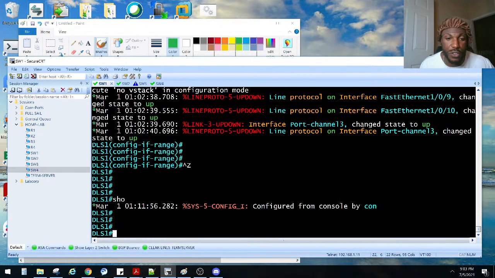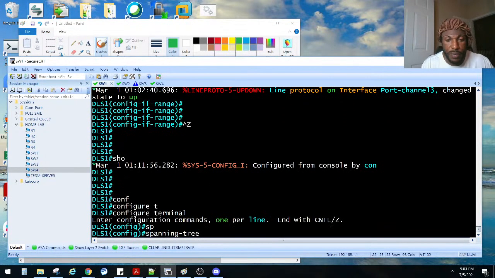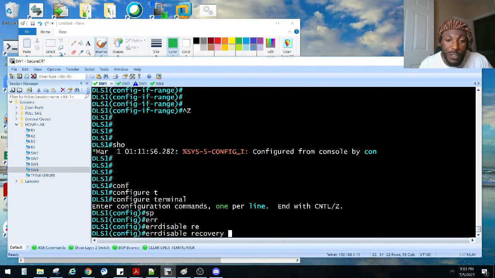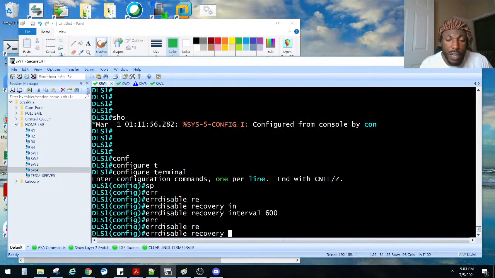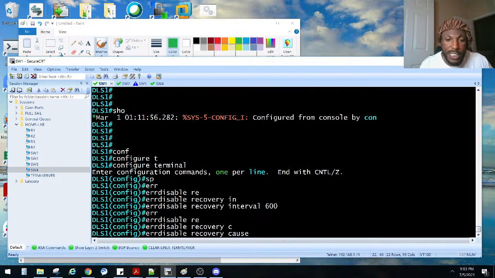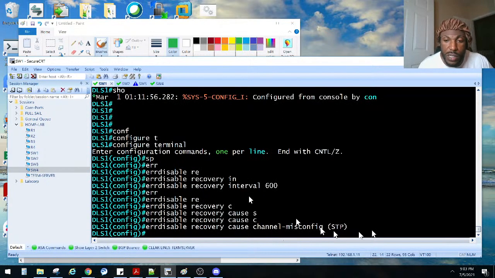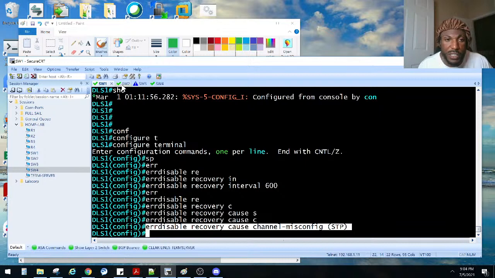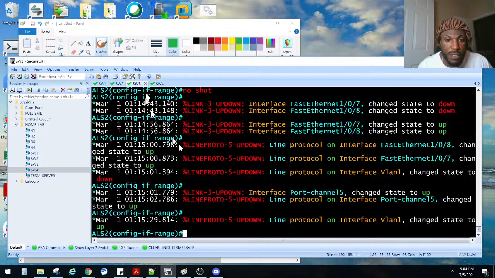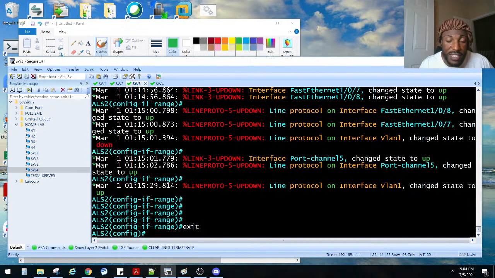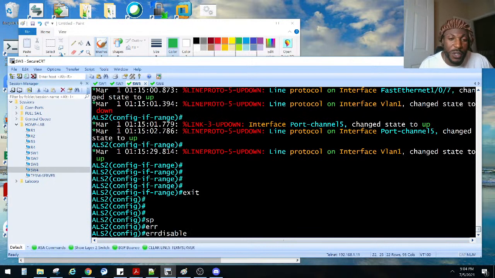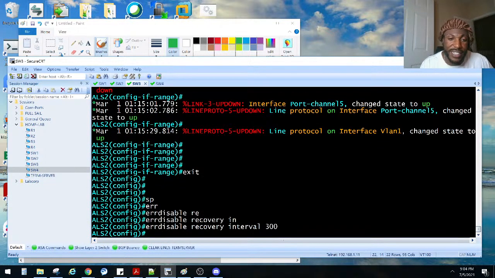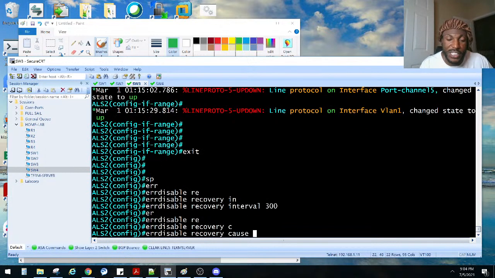So now we have to do the same thing on all the other switches, right? Spanning tree, not spanning tree. Well, I'm so used to doing spanning tree. Errdisable recovery. We say interval is 600 seconds. Errdisable recovery cause channel misconfiguration. So let me just copy and paste it because I can't remember all that. It's too much. Let me not copy and paste. I should do that just to kind of remember, right? Repetition is key to mastery. Spanning, I keep doing spanning tree. Errdisable recovery interval 300 seconds. Errdisable recovery cause channel misconfiguration.